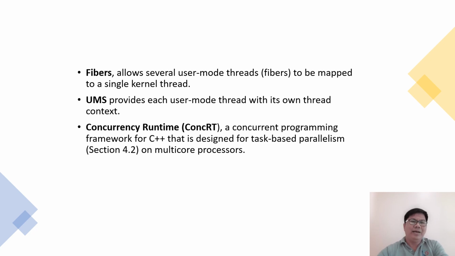Like fibers, it allows several user-mode threads to be mapped to a single kernel thread. UMS provides each user-mode thread with its own thread context. Concurrency Runtime, or ConcRT, is a concurrent programming framework for C++ that is designed for task-based parallelism on multiprocessors.